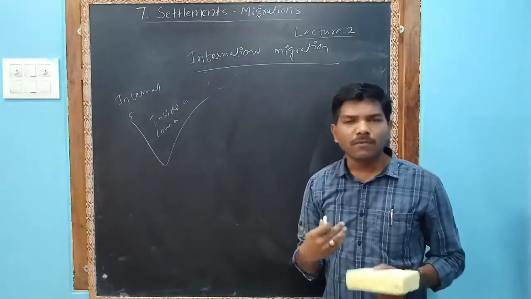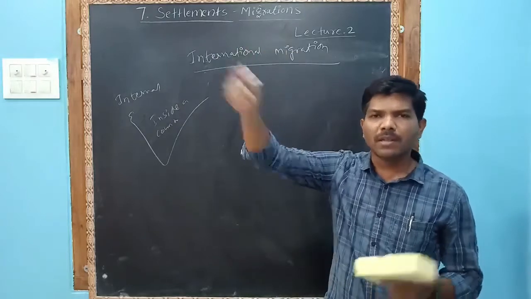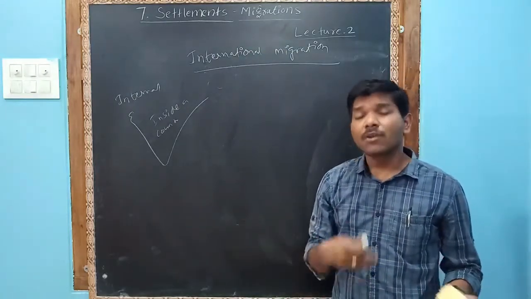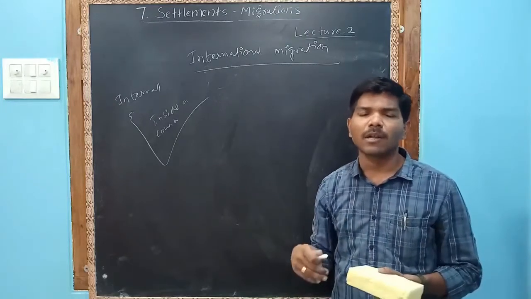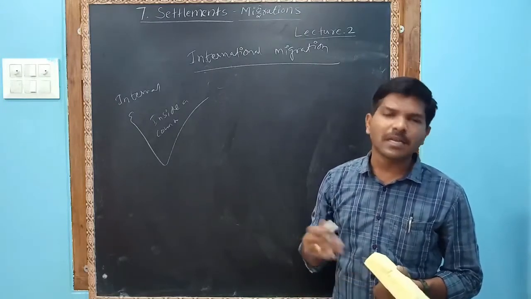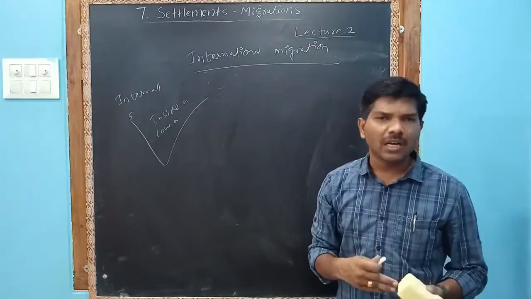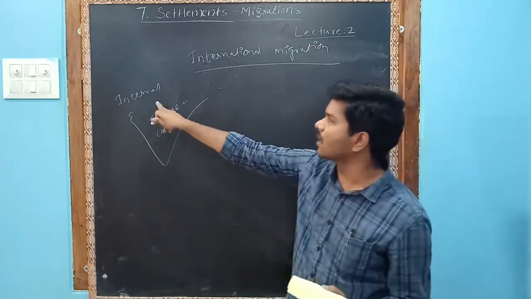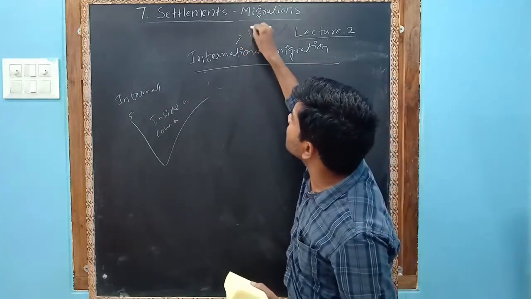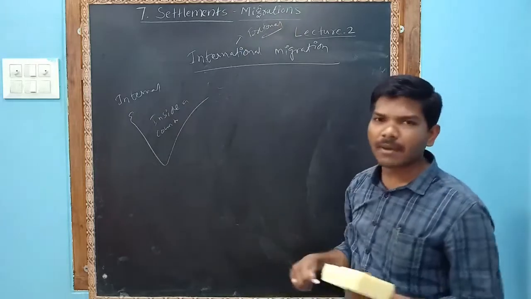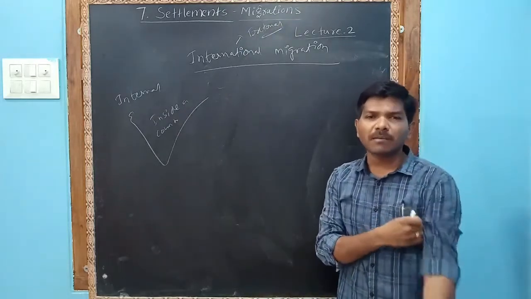If we are from Warangal, we go to Hyderabad. Inside. We are from Hyderabad, we go to Andaman. Inside only, inside a political boundary. We are in Assam, we wanted to live in Gujarat. Inside. So inside is called internal, and international migration is called external migration. Let us see why international migrations.